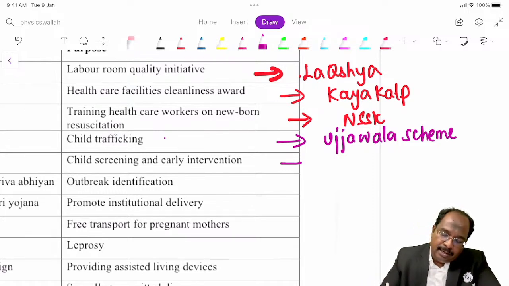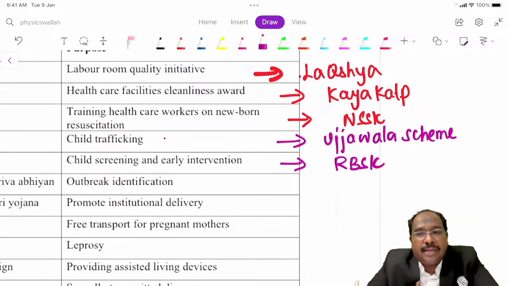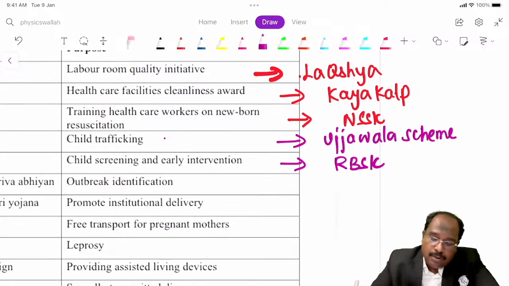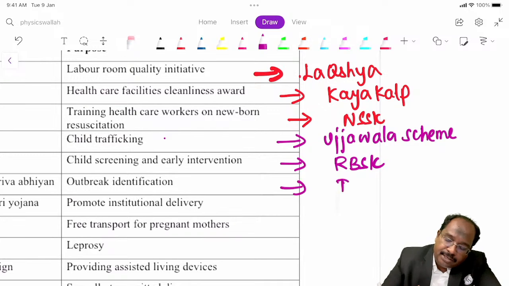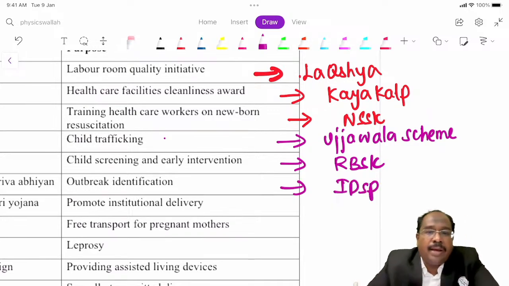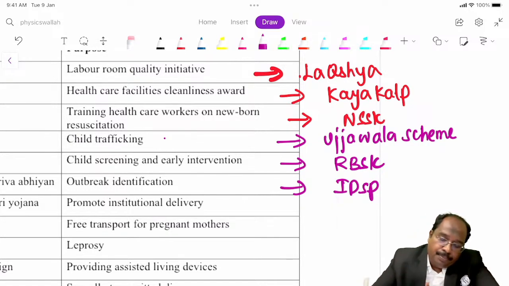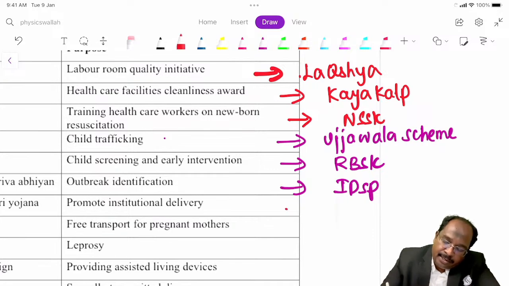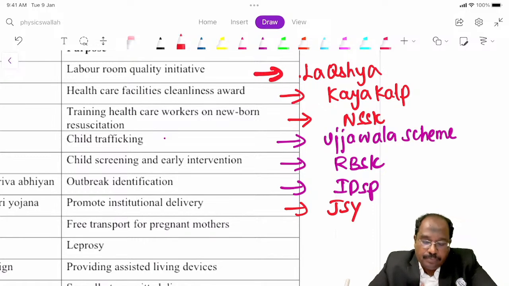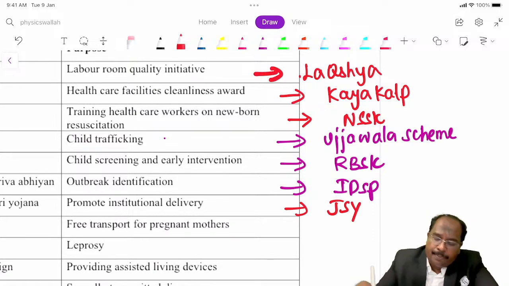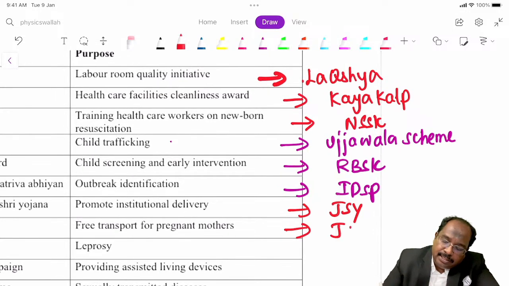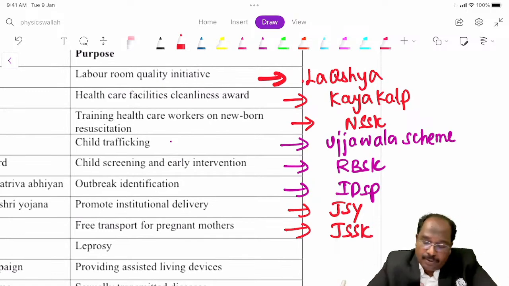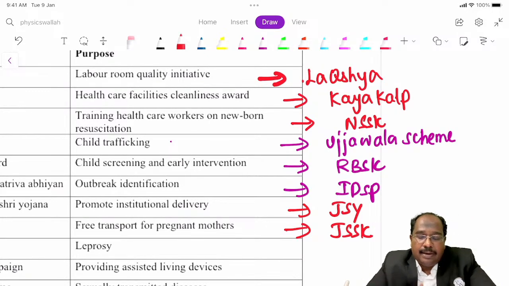Child screening and early intervention is RBSK. Outbreak identification is IDSP. Promote institutional delivery is JSY. Free transport for pregnant mothers is JSSK.